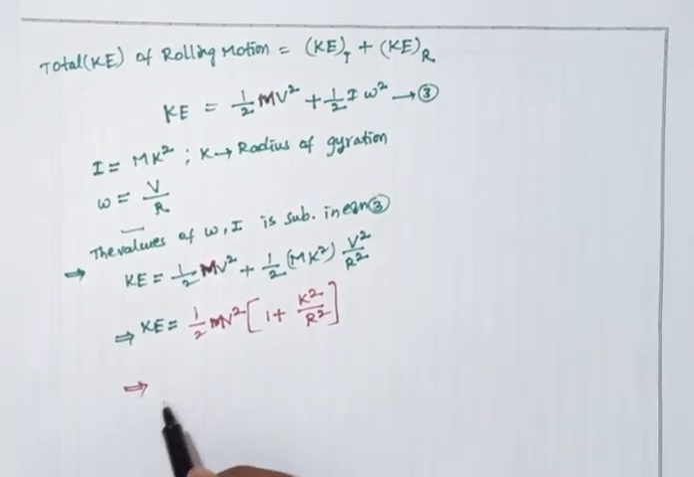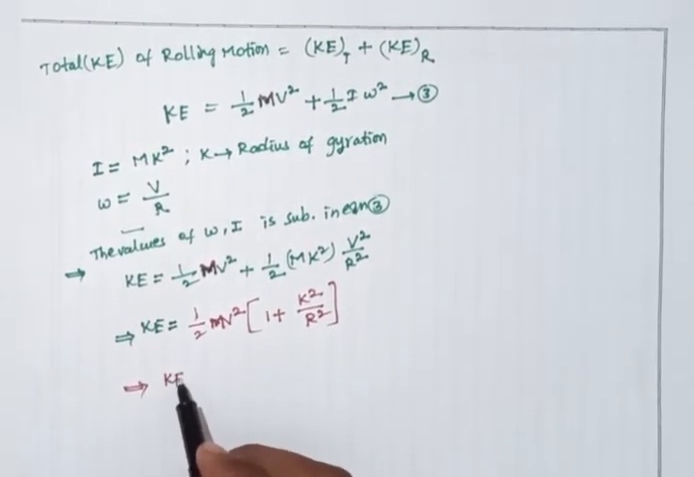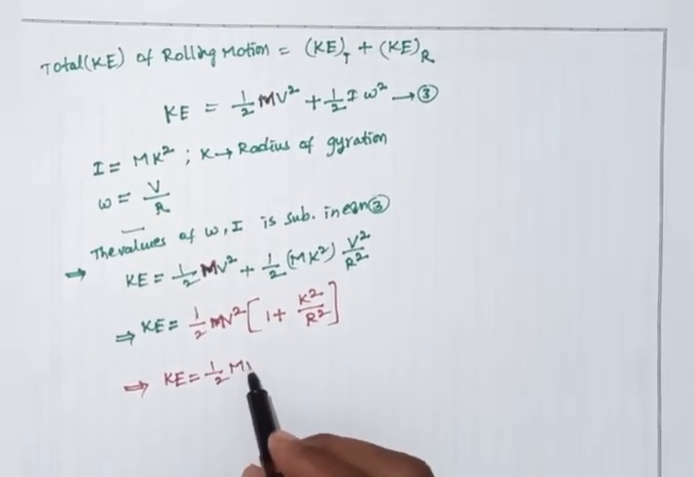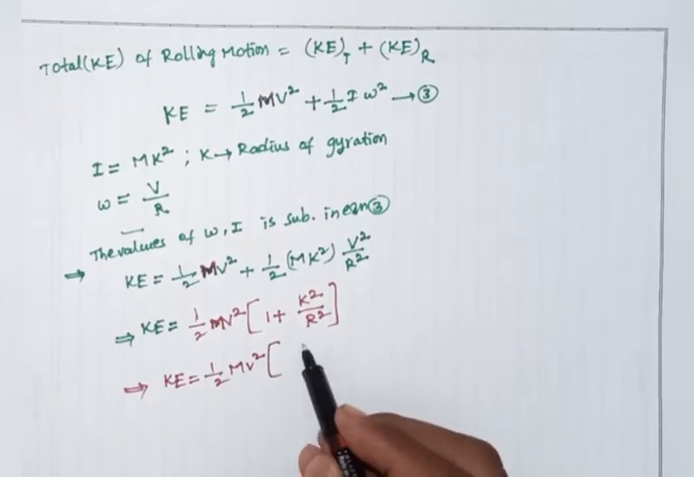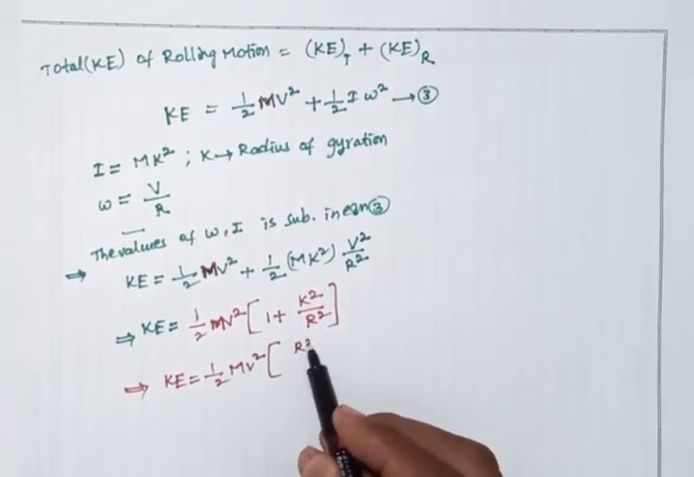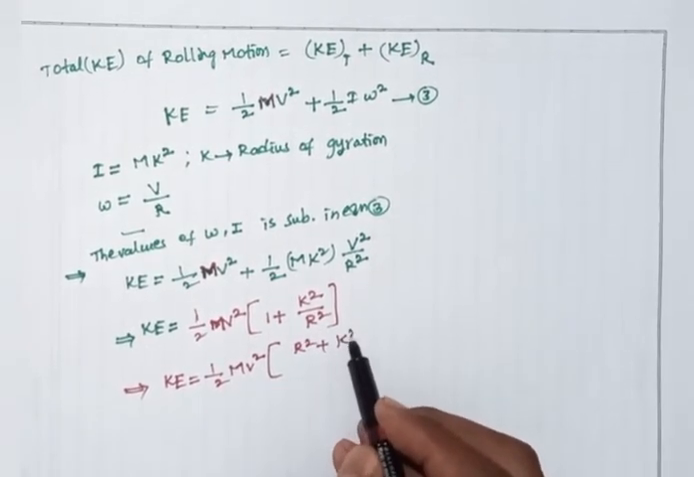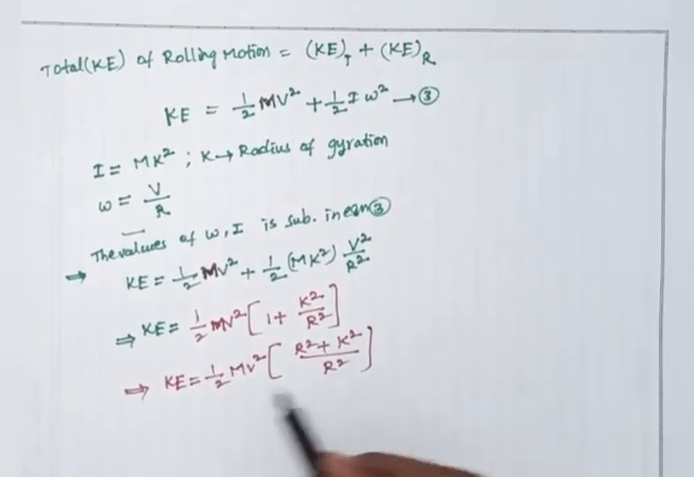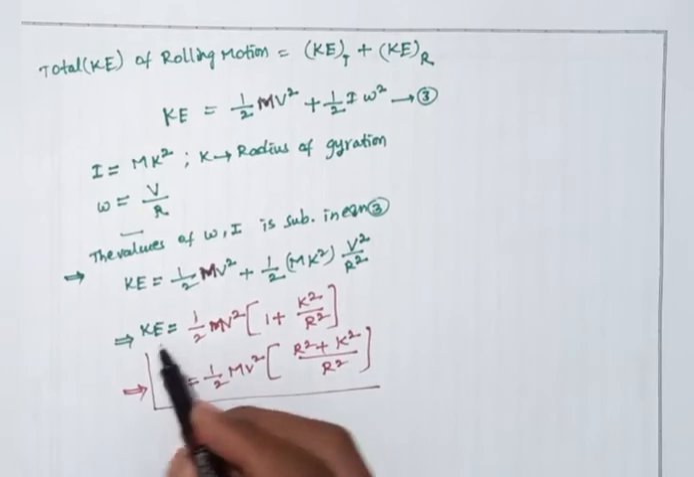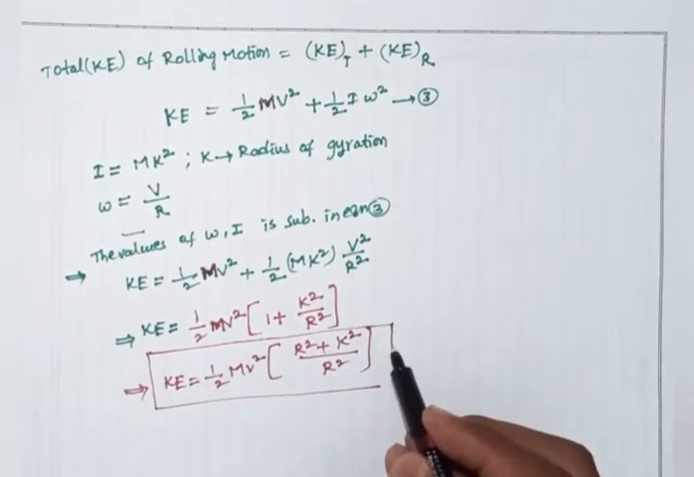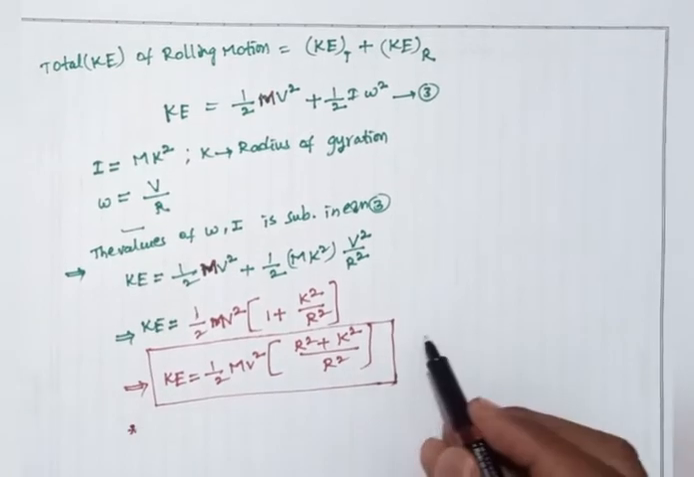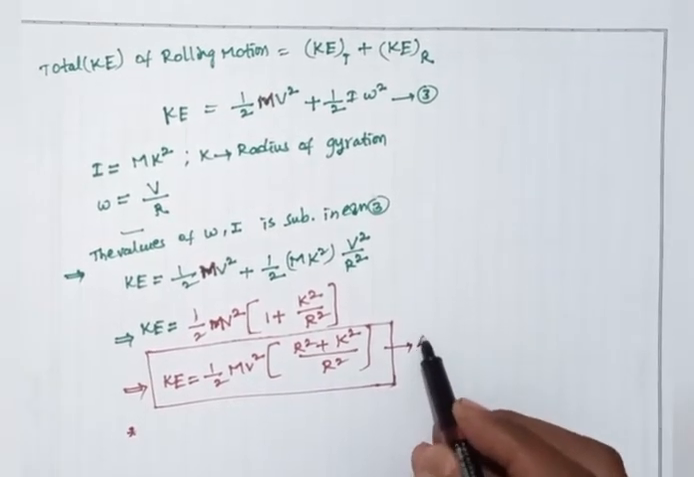So that implies the total kinetic energy of the body, KE, equals half mv square into 1 plus k square divided by r square. So this is the equation for the kinetic energy of a rolling body. This is equation number 4.